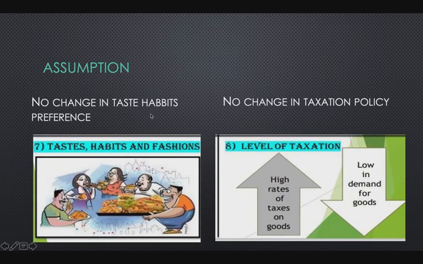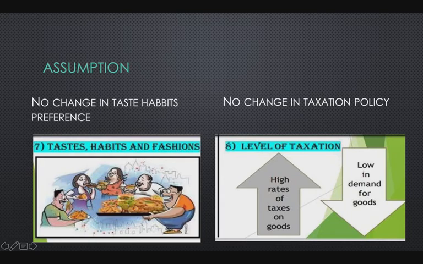No change in taste, habits, preferences. Next assumption: consumer likes, dislikes, preferences, fashions, etc. All these are determinants of demand. So there is no change in taste, habits or preferences.